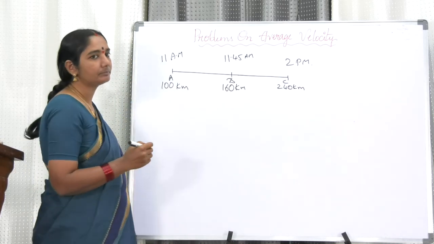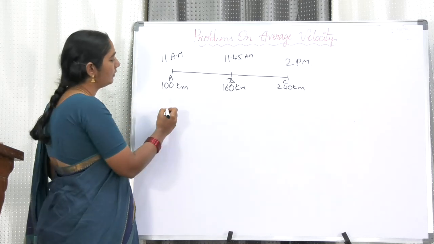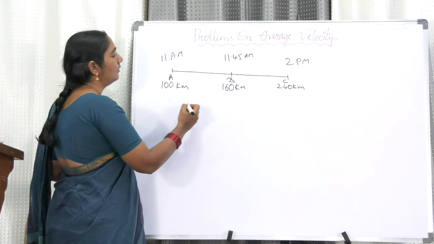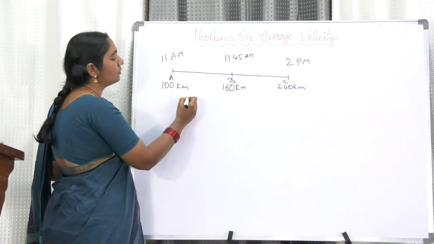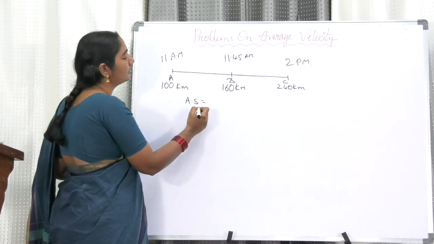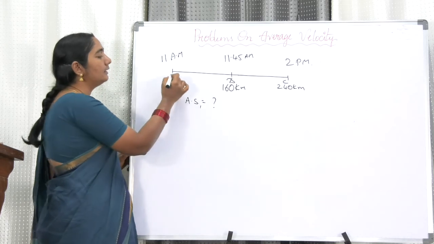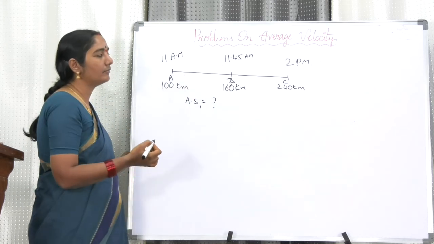Find the average speed of the car during 11 a.m. to 11:45 a.m. So in between these two, what is the average speed of the car between A and B? Next, 11:45 a.m. to 2 p.m., what is the average speed of the car?